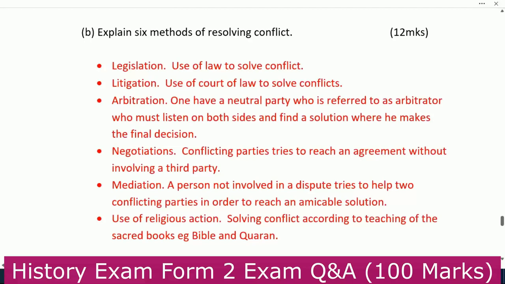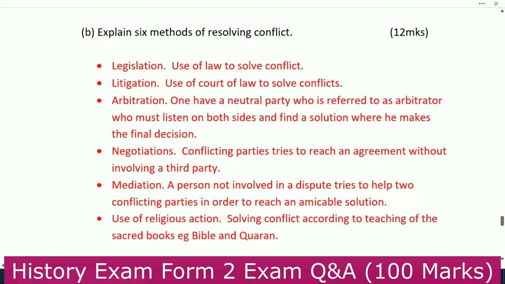Next, explain methods of resolving conflict. This one also is very common. They usually bring it. Methods of resolving conflict. Number 1, legislation, use of law to solve conflict. Number 2, litigation, use of a court of law to solve conflict. Number 3, arbitration, where one has a neutral party who is referred to as an arbitrator, who must listen to both sides and find a solution where he makes the final decision.